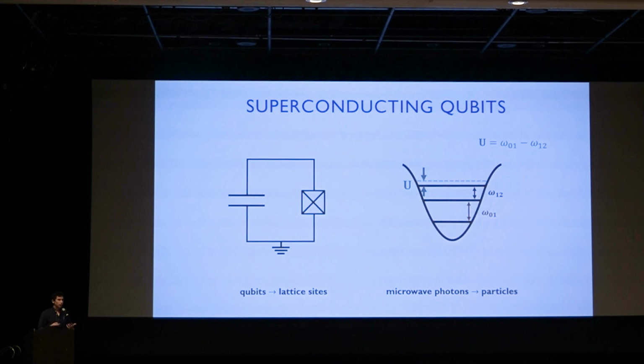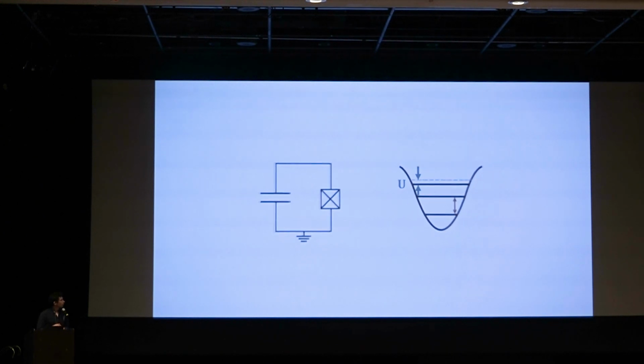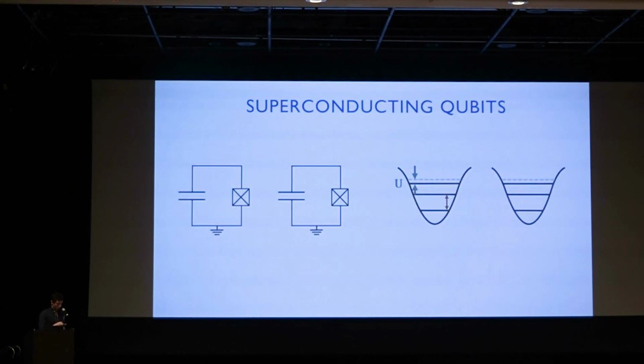Okay, so we want to look at the physics of particles on lattices. In our platform, the qubits become our lattice, and microwave photons, which are the excitations on these qubits, become our particles. With this, we can couple a few qubits together. We'll do this capacitively, and this introduces a rate t at which these photons can hop between qubits.